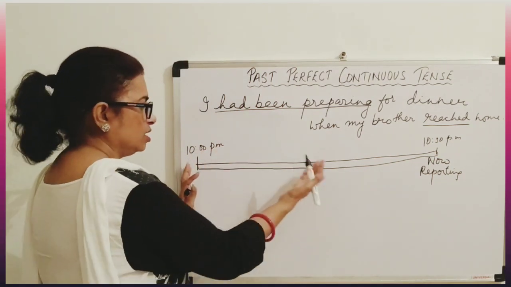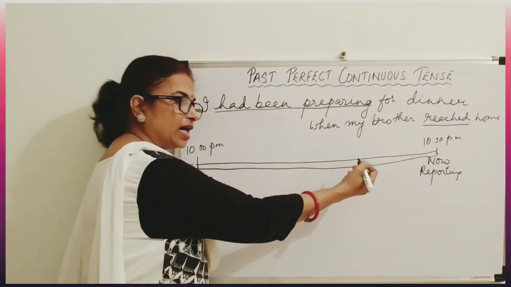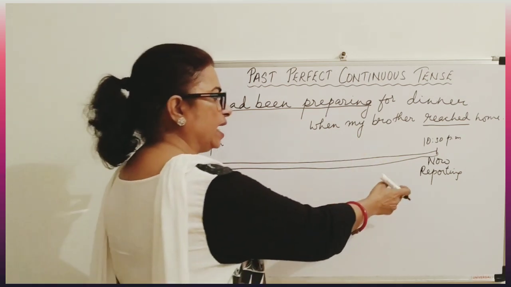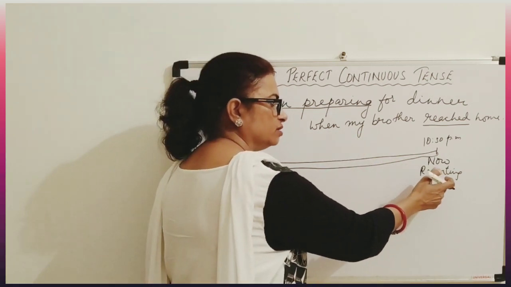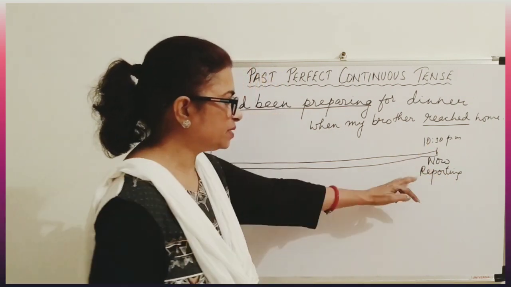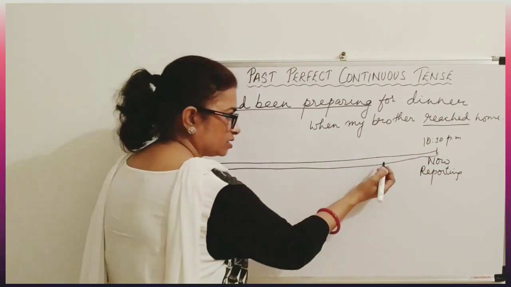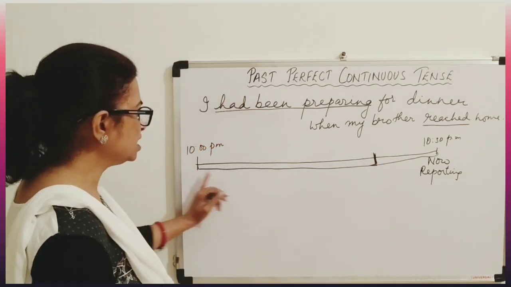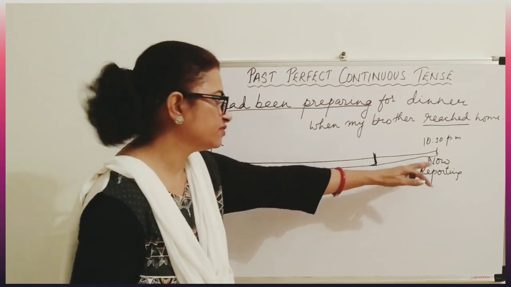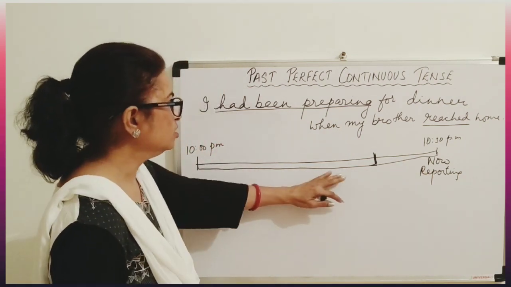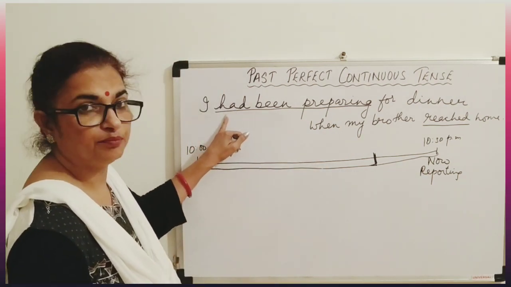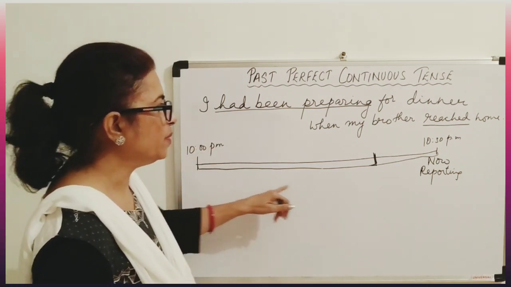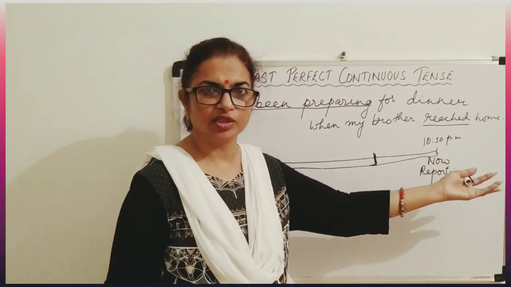That means this action was continuing for a longer time. That means half an hour. It was continuing, and that was the time that the brother reached. Okay. Now suppose this situation. The action could also have stopped here, maybe 5 minutes before only. Then also we can write perfect continuous tense. Like I had been preparing for my dinner, and then my brother reached home.